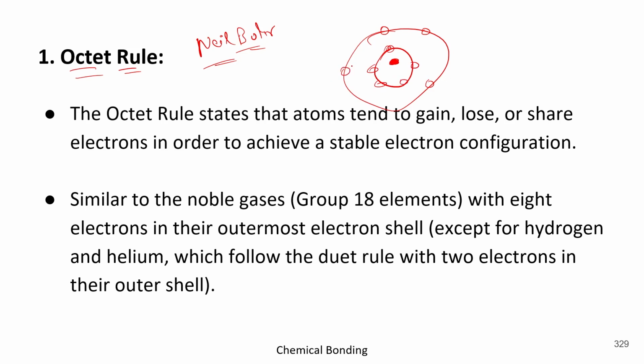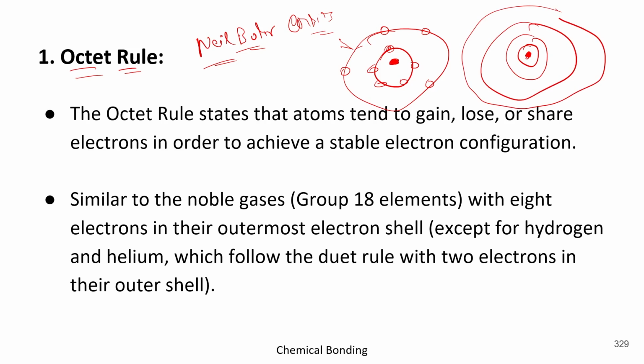So basically, the octet rule says that in the outermost orbit, suppose this is a nucleus, the first orbit, the second orbit, the third orbit, and the fourth orbit, in the outermost orbit there should be 8 electrons.